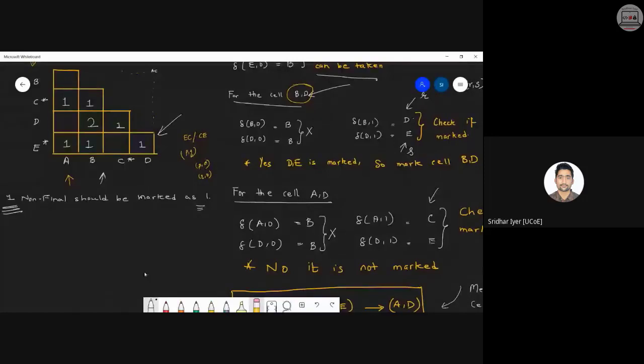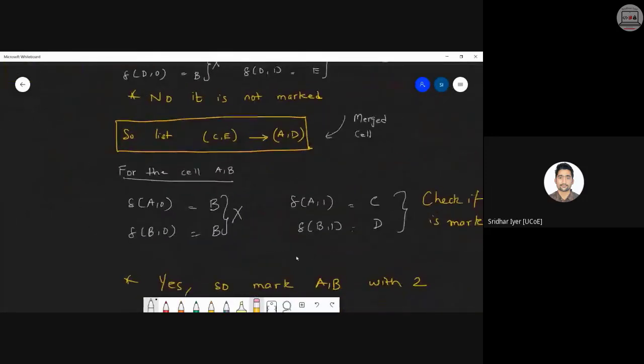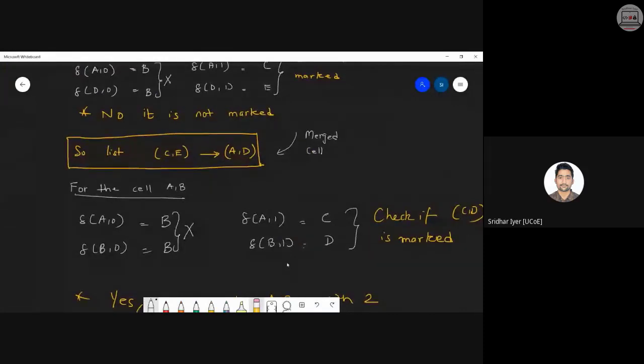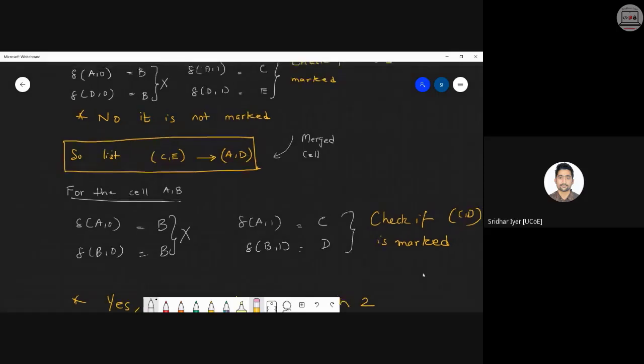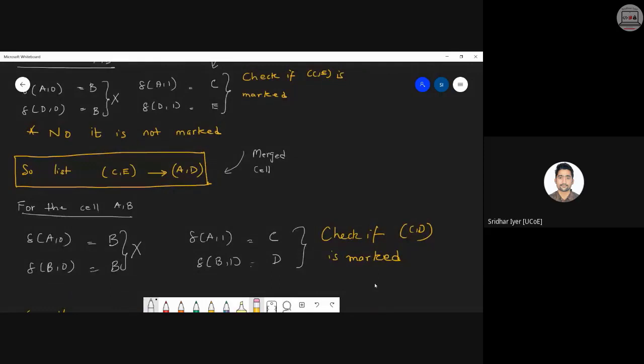Now let's check with the last cell A comma B. Over here you can see that A on 0 is producing B, and B on 0 is producing D. So we can't take any decision. But what about input 1? A comma 1 is producing C and B comma 1 is producing D. So again it is R comma S. So we need to check whether C comma D is marked or not.